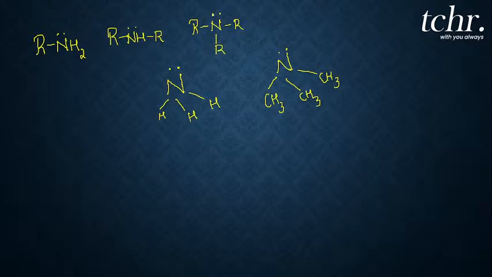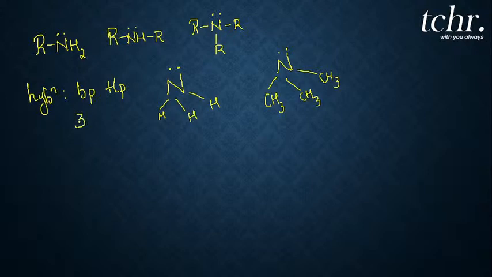That means, if you observe the hybridization, the nitrogen atom will have bond pairs plus it also has a lone pair. Correct? So how many bond pair electrons? The nitrogen atom is bonded to 3 atoms totally.